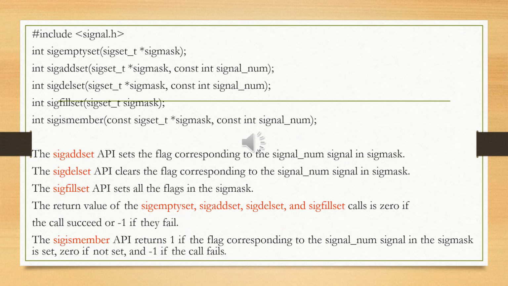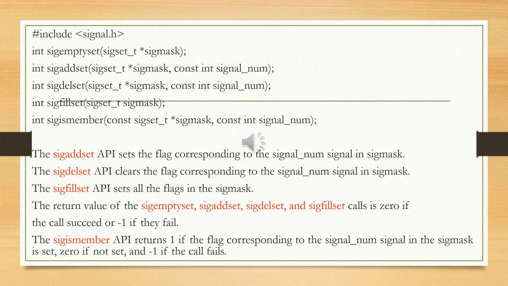Finally, the sigismember API returns 1 if the flag corresponding to the signal_num signal in the signal mask is set, 0 if it is not set, and -1 if the call fails.